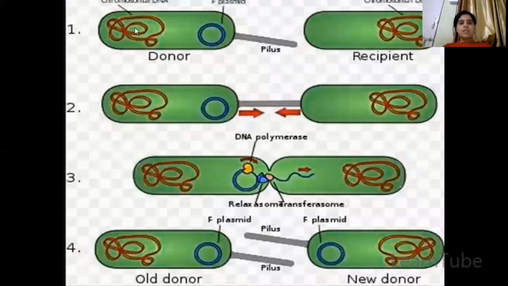So here you can say this is the donor cell which has the F plasmid, this is the recipient cell which does not have the F plasmid, and the pilus is present on the F positive cell. It will attach. After attachment, a small portion of the F plasmid will enter into this with the help of relaxosome or transferosome, and finally, with the help of DNA polymerase, the new plasmid will get synthesized, and this cell will also contain an F pilus because the F pilus will also divide. So now the old donor cell and the new donor cell are completely identical.